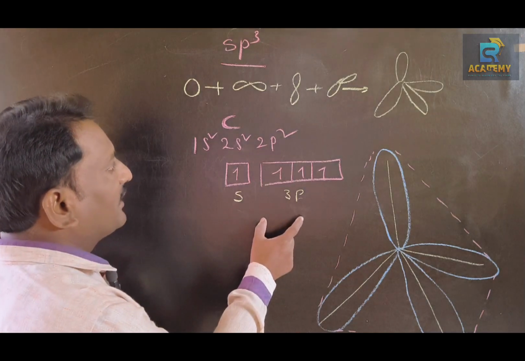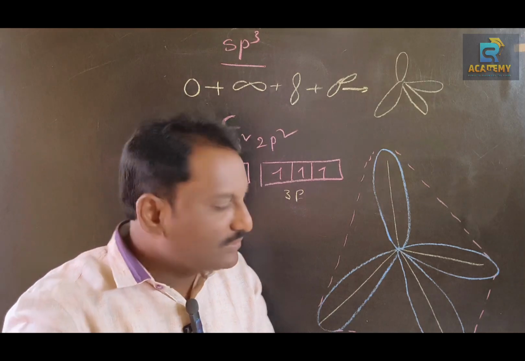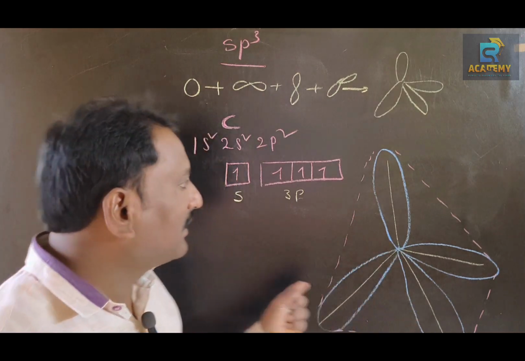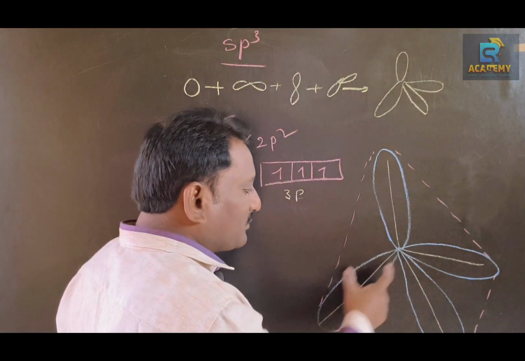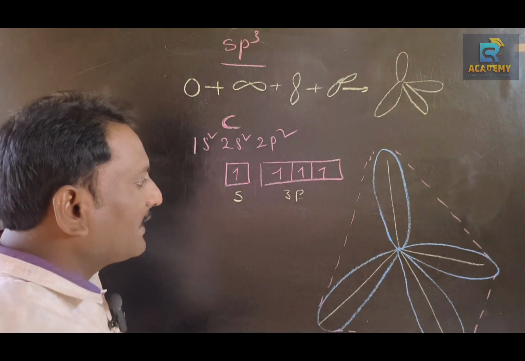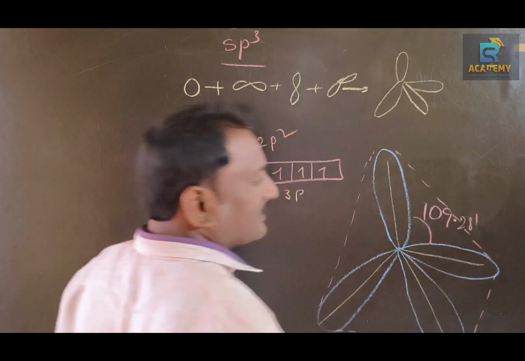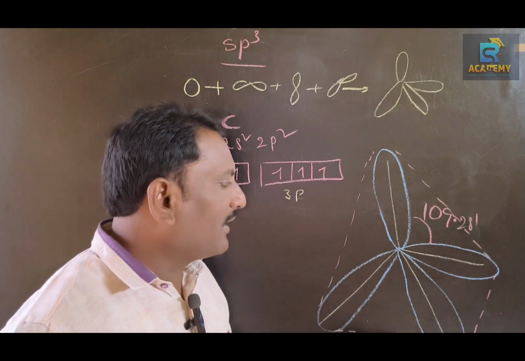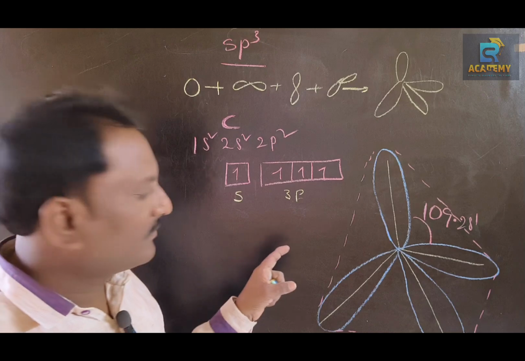In sp3 hybridization, one s orbital and three p orbitals mixed together give equal energy hybrid orbitals, that is four sp3 hybrid orbitals. These four sp3 hybrid orbitals are arranged in a tetrahedral shape. The bond angle will be 109.28 or 109.5 degrees. So this is the bond angle of sp3 hybridized carbon. Make a note.